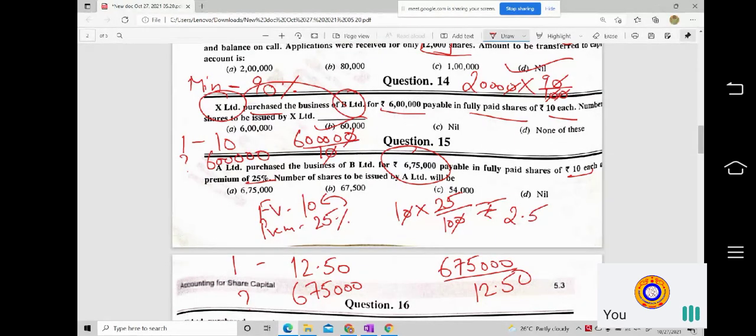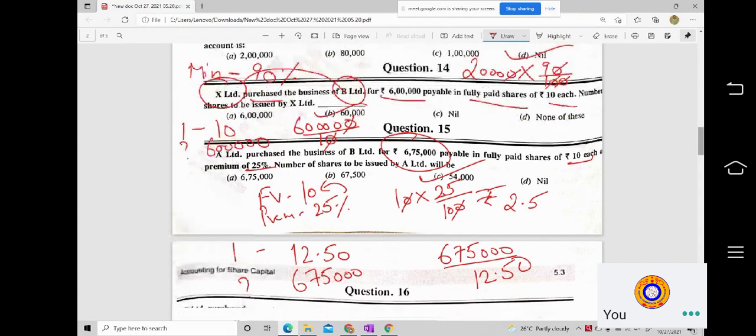So how many shares do you have to issue in this case? Work it out and tell me. 54,000, yes, correct. So we have to issue 54,000 shares so that the value of 6,75,000 is reached. I hope up to this is very clear to everyone, no doubt to anyone. Shall I move further?